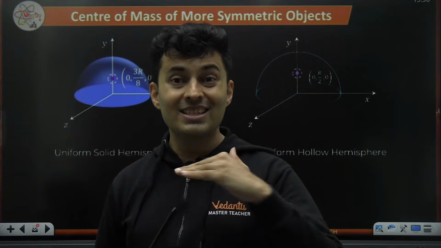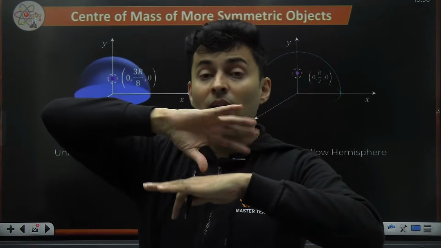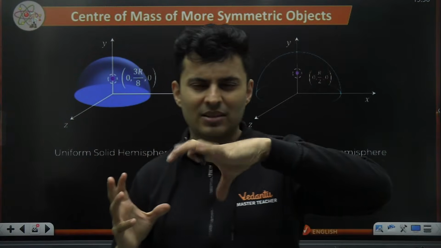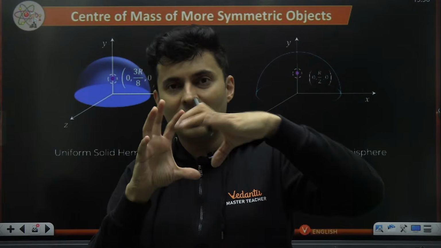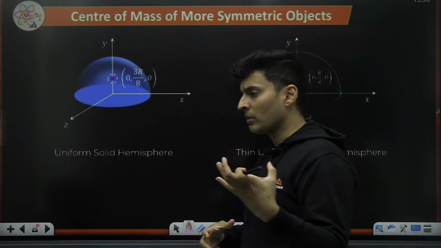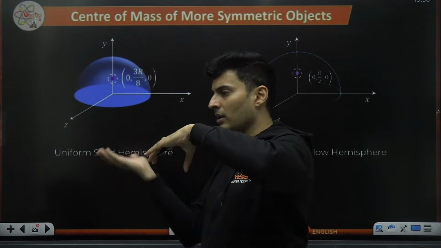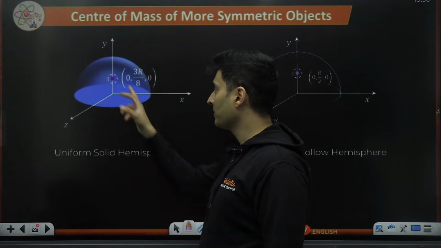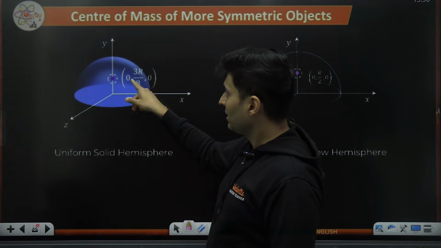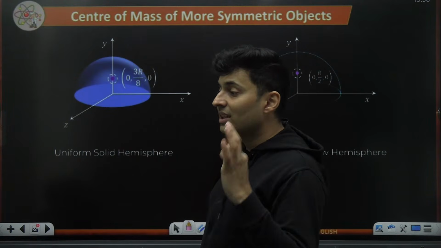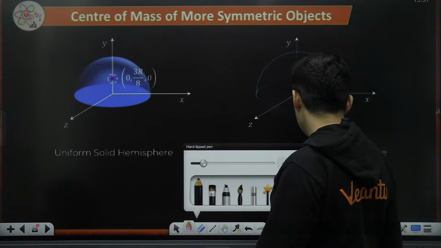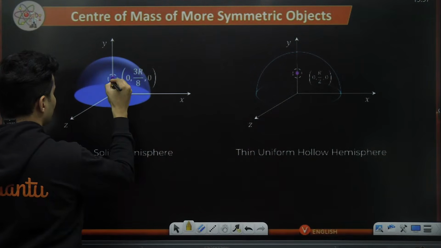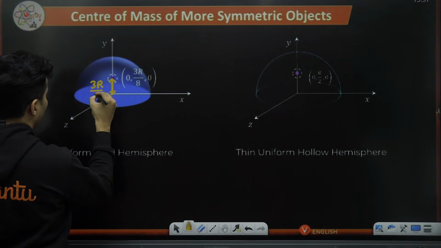Sphere is different. Hemisphere means half of a sphere. So if you take half of a solid sphere, like a cut apple, or a guava, or chiku, or sapota. If you cut it into half, that's a half solid sphere. That is a hemisphere. Then the center of mass is at a distance of 3r by 8. What is the distance? Very important, guys. 3r by 8, from the base.